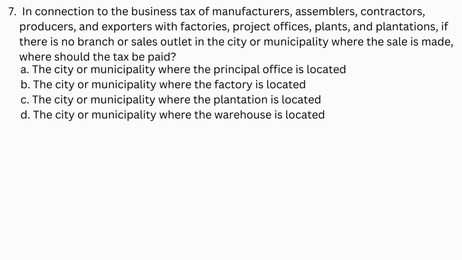Number 7. In connection to the business tax of manufacturers, assemblers, contractors, producers, and exporters with factories, project offices, plants, and plantations, if there is no branch or sales outlet in the city or municipality where the sale is made, where should the tax be paid? A. The city or municipality where the principal office is located. B. The city or municipality where the factory is located. C. The city or municipality where the plantation is located. D. The city or municipality where the warehouse is located.